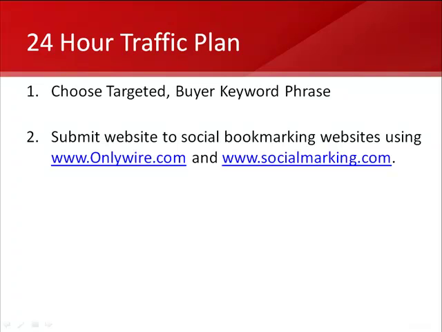OnlyWire does it automatically, while Social Marker helps automate the process by giving you a list of an additional set of social bookmarking websites to consider, quite a bit more than the 20 OnlyWire covers. So you find more sites that you could submit your business to, and it will bring up a list where if you just click on the name of the website, it will pre-fill the forms for the social bookmarking.